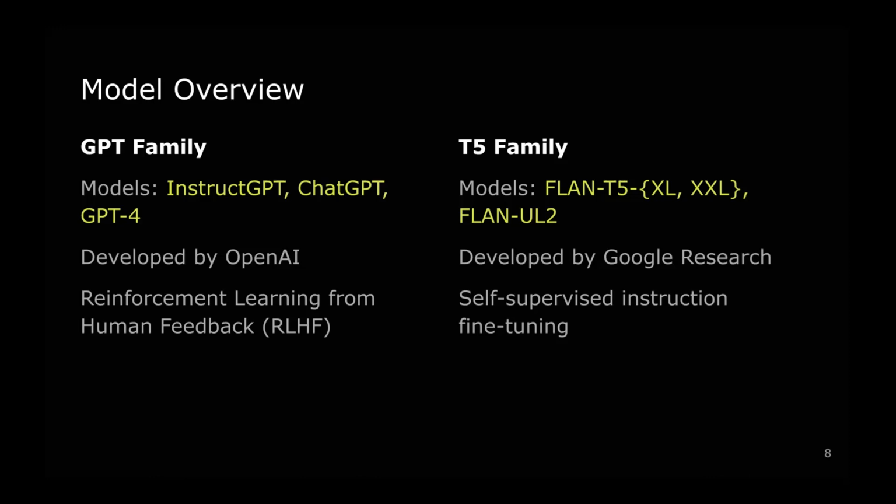T5, which is a text-to-text transformer, is a neural network architecture that is developed by Google Research, and it also can be used for a wide range of natural language processing tasks.